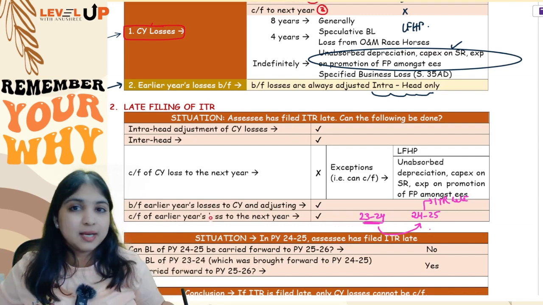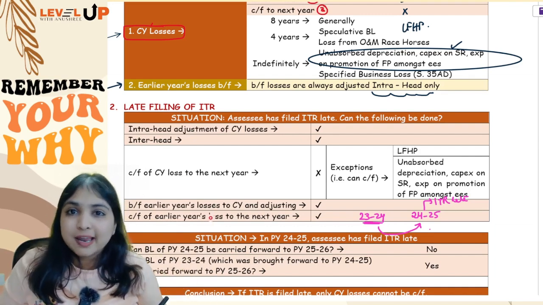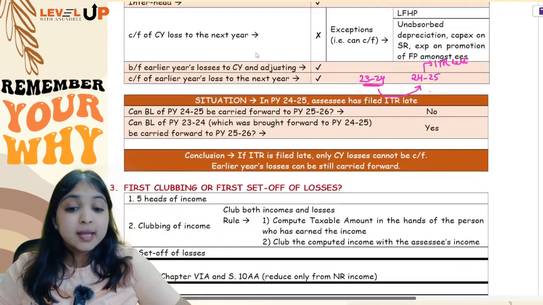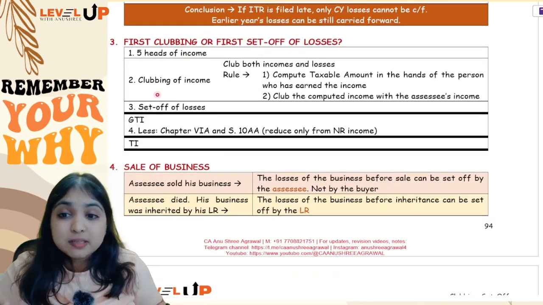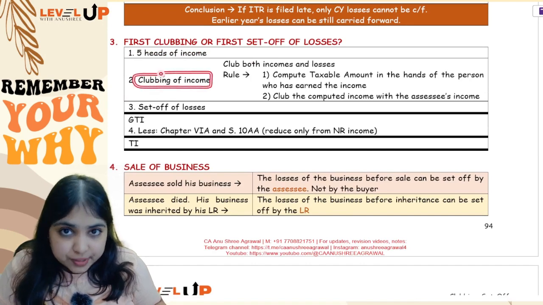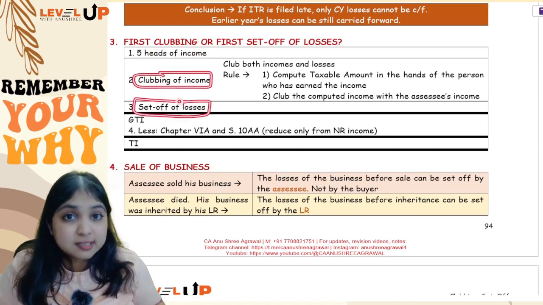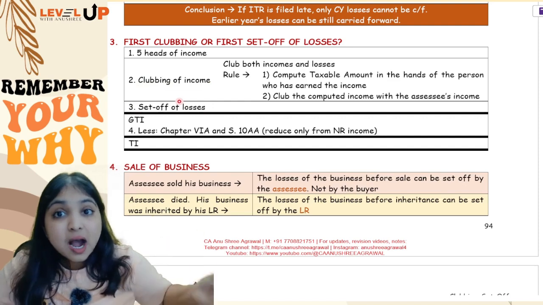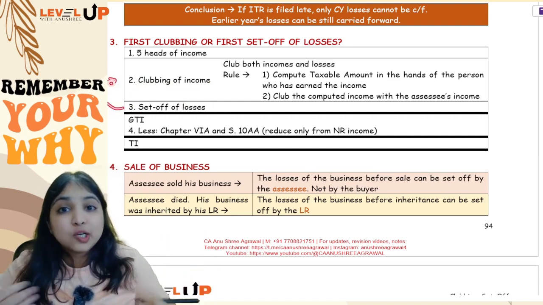Only the current year loss will get affected. Current year losses only, you can't carry forward to the next year. Okay, then listen to the next part. Always remember, you will do clubbing of income first and only then set off of losses. Once income is clubbed, against that clubbed income, you can set off your losses.